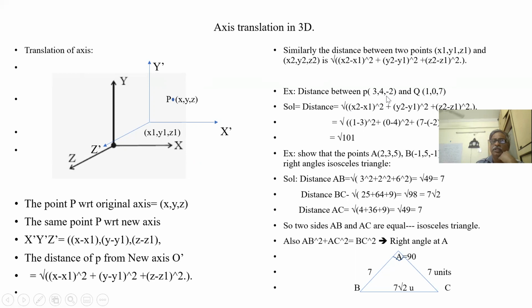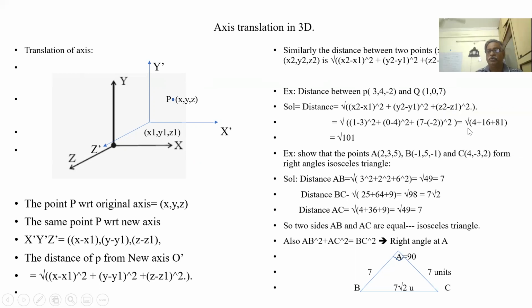So let us take an example. There are two points, P(3, 4, minus 2) and Q(1, 0, 7). What is the distance between PQ? So 1 minus 3 is minus 2, whole square; 0 minus 4 is minus 4, square; 7 plus 2 is 9, square. So it becomes the square root of 101.